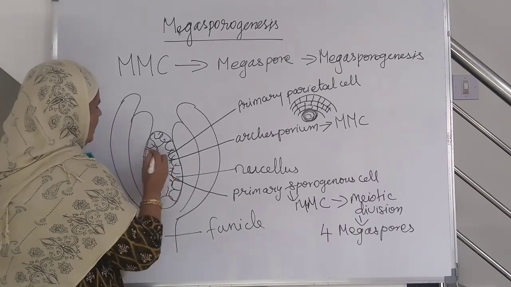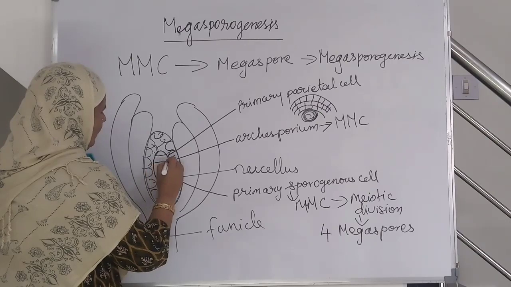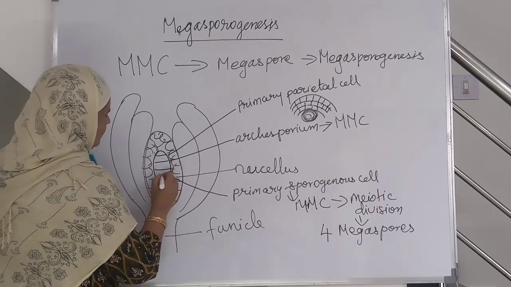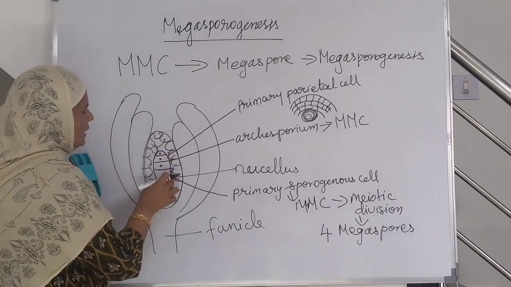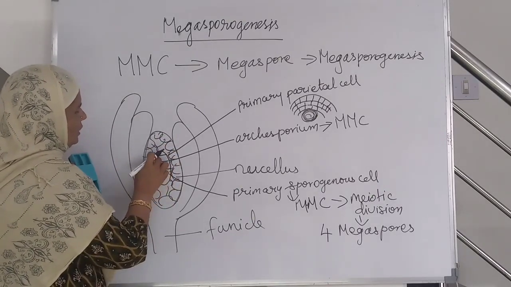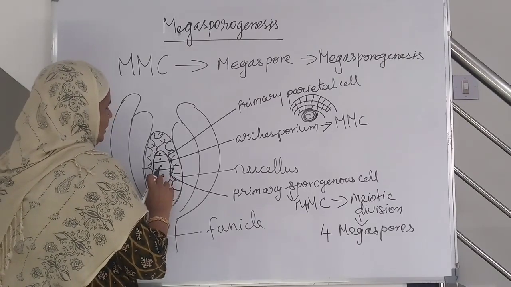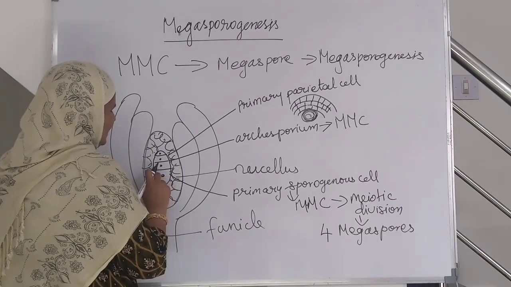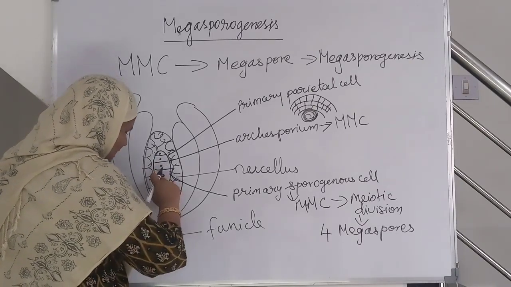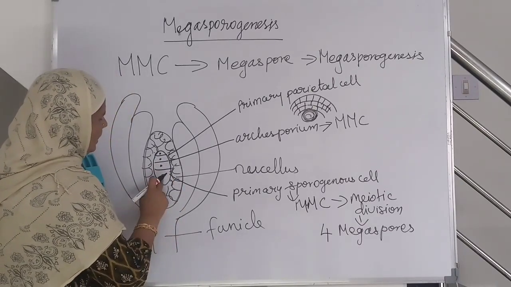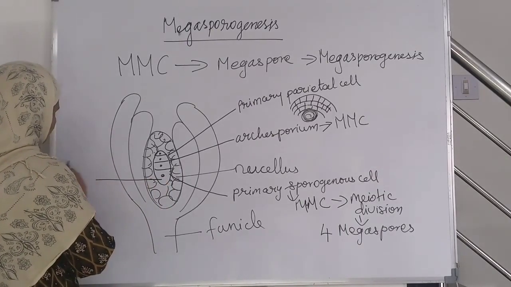These 4 megaspores are arranged in a linear tetrad form, 1, 2, 3, 4, so that is why it is a linear tetrad. The megaspore which is present towards the chalazal end will become functional megaspore.